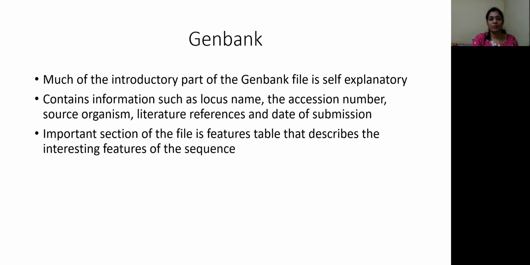It contains information like the locus name and the accession number. The accession number is the unique number given to a particular sequence. It also includes the source organism from which the sequence has been derived, literature references related to that sequence, and the date of submission.